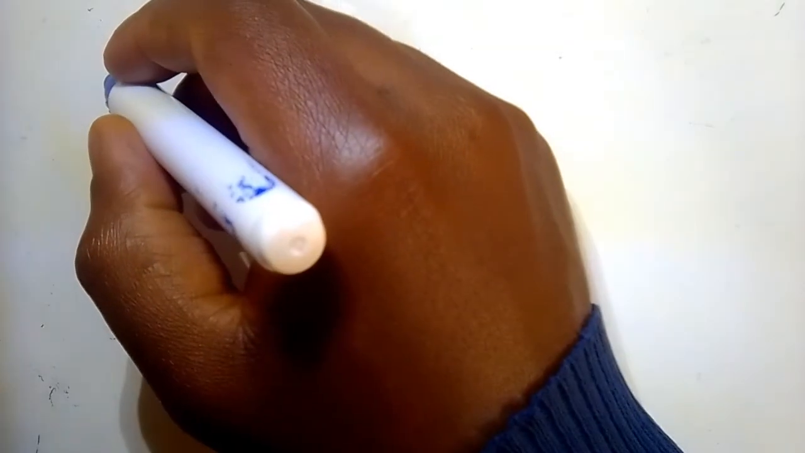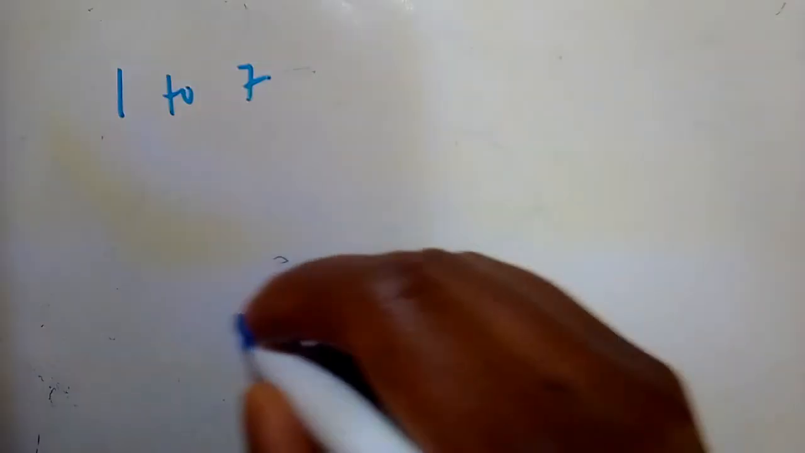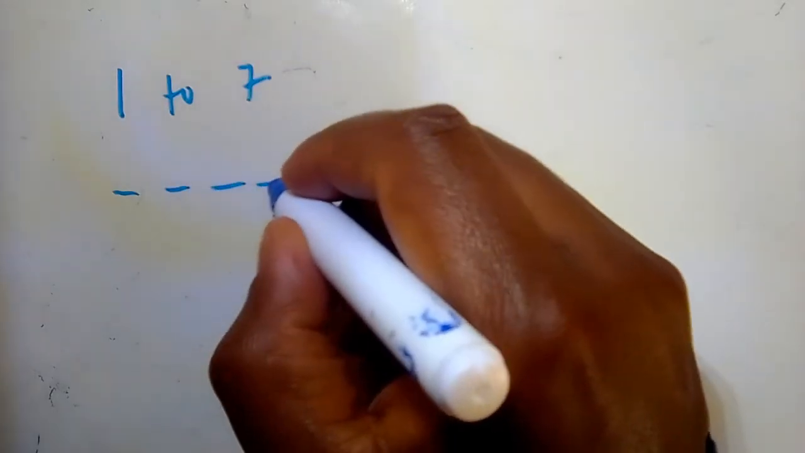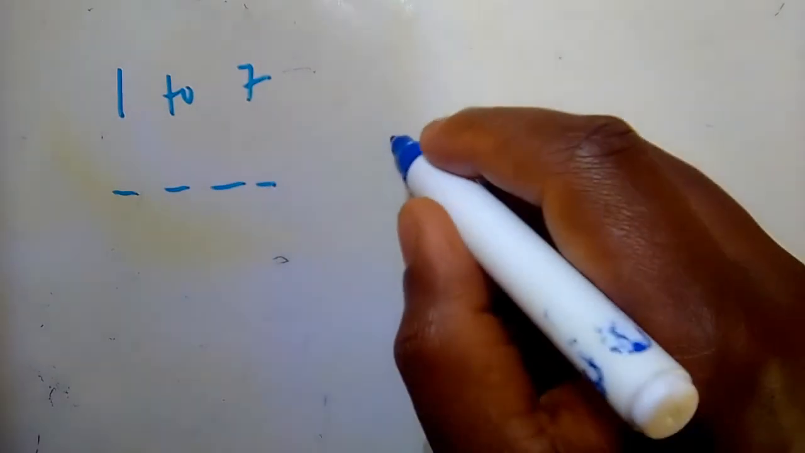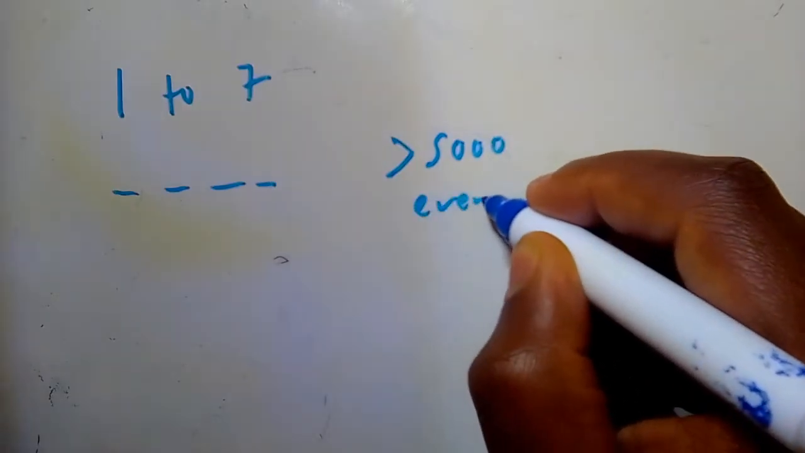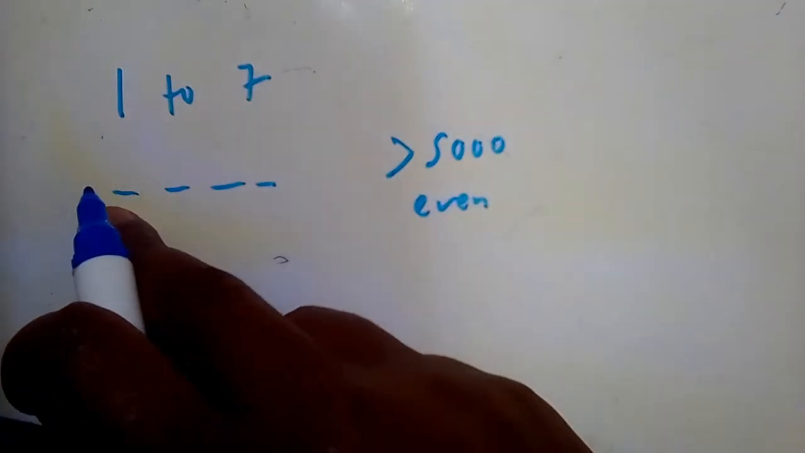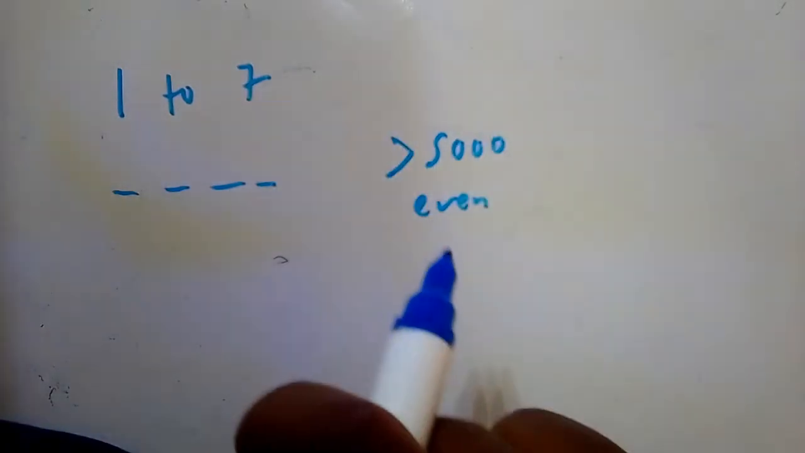Alright, here is another scenario. So let's say we are choosing numbers from 1 to 7. And then they ask you how many 4-digit codes can be created if the code that is formed must be greater than 5,000 and it must be even. So for it to be greater than 5,000, it depends on the first digit. For it to be even, it depends on the last digit.